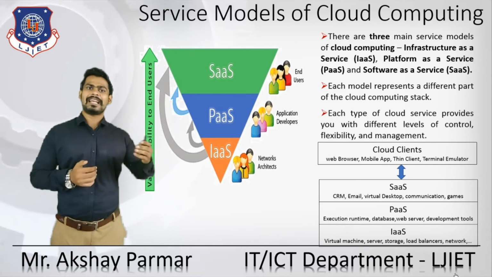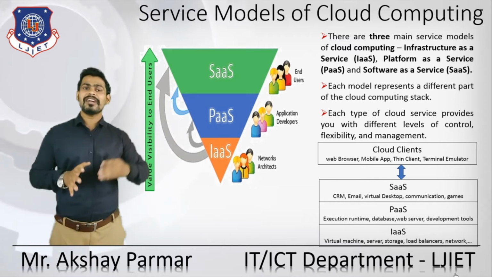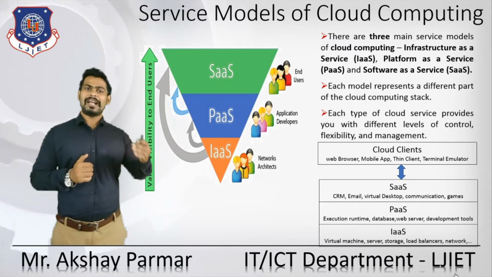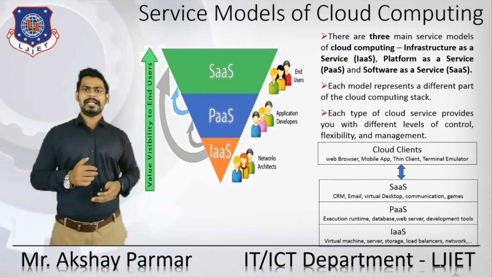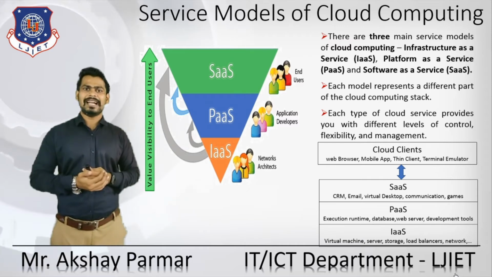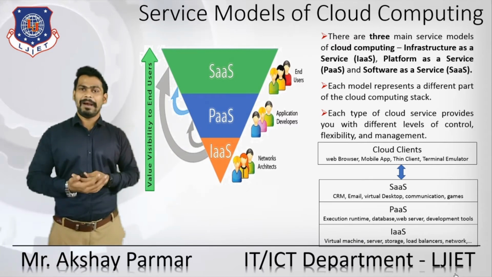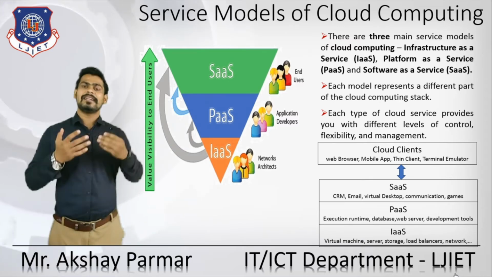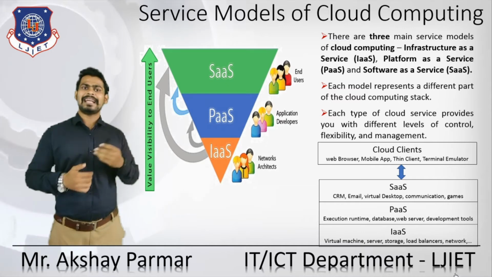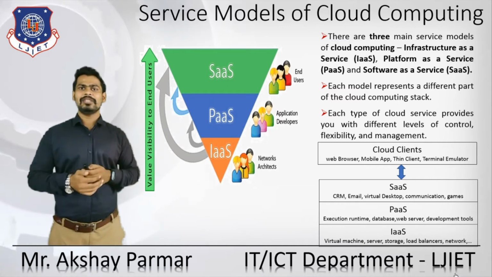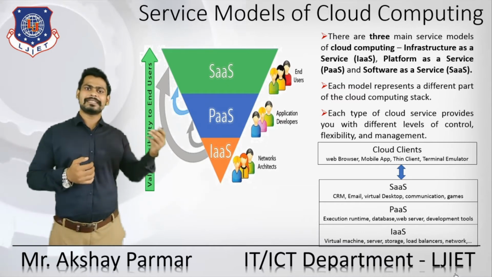Each type of cloud service provides a different level of control, flexibility and management. Web browsers, mobile applications, thin clients and terminal emulators are examples of cloud clients.